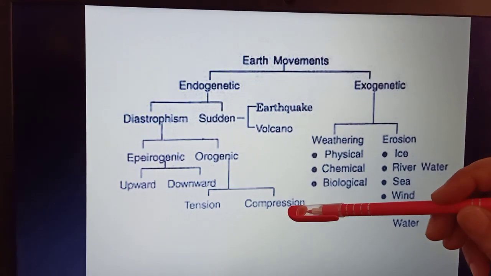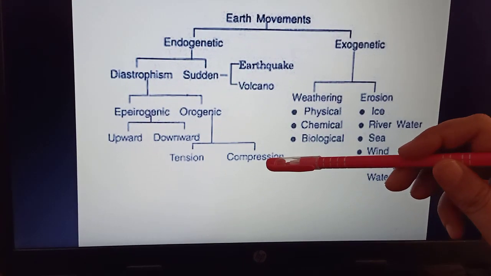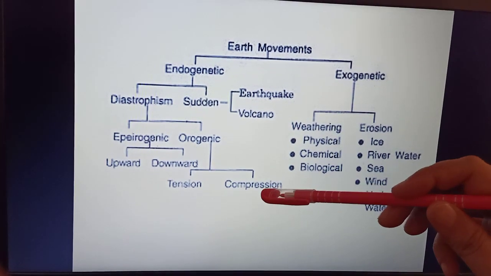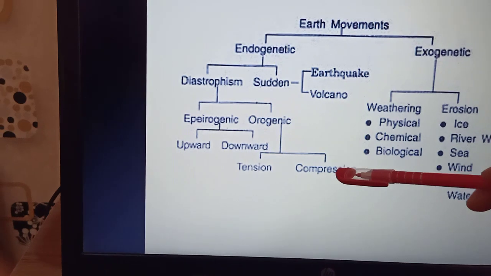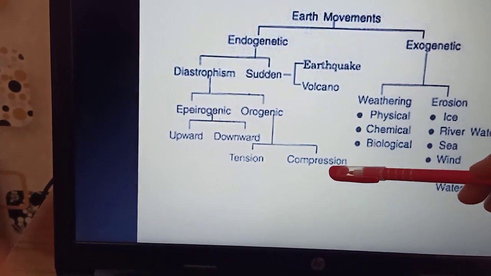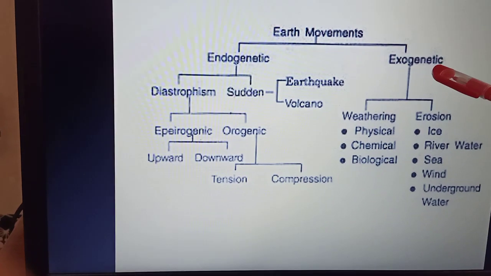Compression, children, to give you an example, if you take a bed sheet or a tablecloth and you push it from two sides, you will see that wrinkles develop in it. So this is how the compressive forces act, and they result in the creation of the fold mountains. Next we have the exogenetic forces.